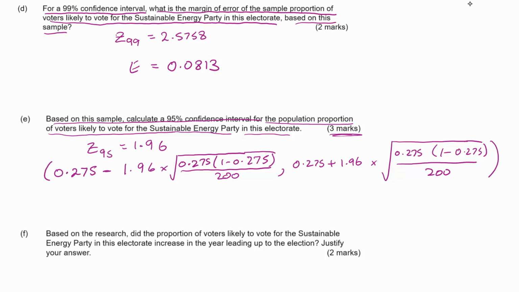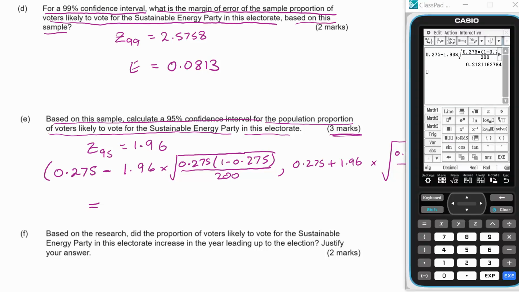And now we just need to calculate that. So I have calculated that here on the calculator. So that's 0.213 at the bottom end. And all I need to do is go and change that to a plus. And it gives me 0.337 as my top end.